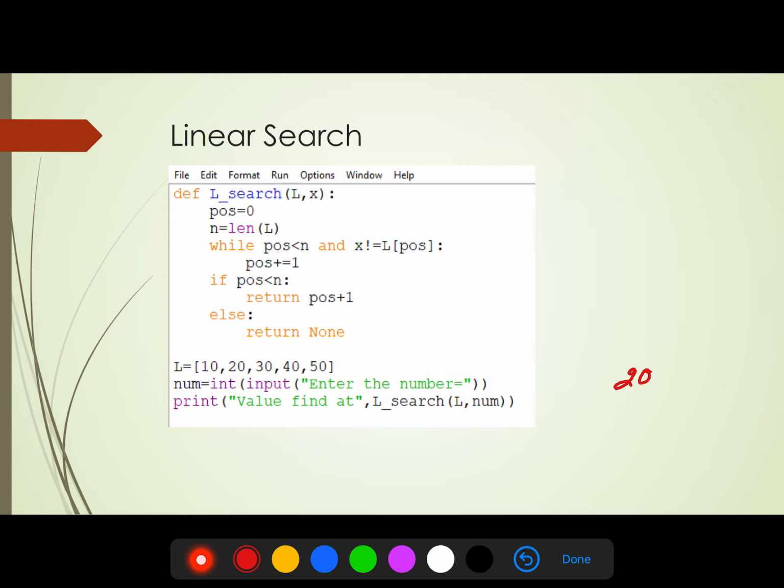While position is less than N, that is the condition, while 0 is less than 5 and X, that is 20, is not equal to L at position 0, and position 0 of L has 10, while position 1 has 20, then second, third and fourth.